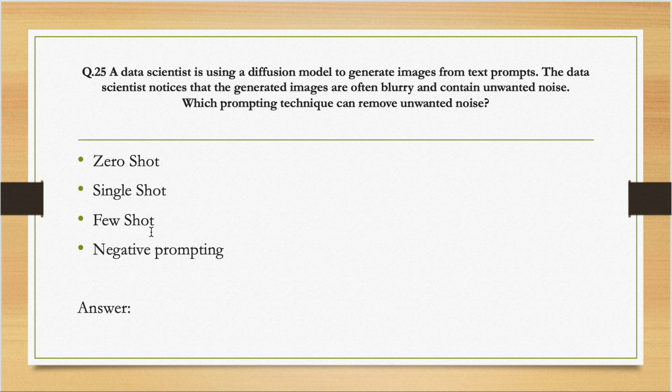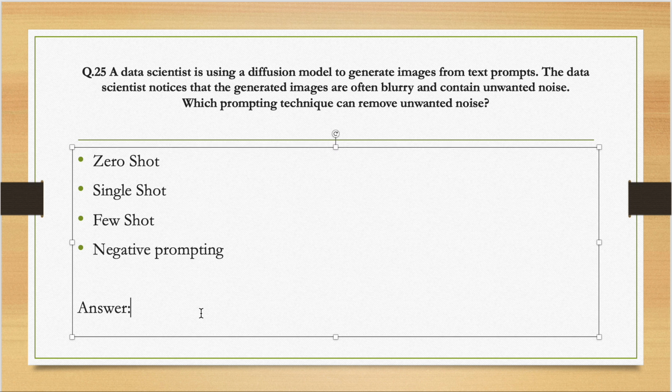Coming to question number 25. A data scientist is using a diffusion model to generate images from text prompts. And the scientist notices that images are often blurry and contain unwanted noise. So which prompting technique can you use to remove unwanted noise? This is also a simple question. Direct answer is negative prompting, because negative prompting is something we use when we want to remove certain parts in the answer that we do not want. So clearly it would be negative prompting here.